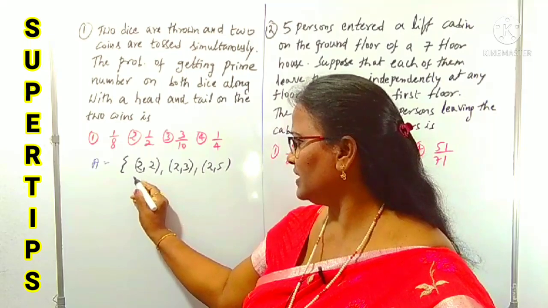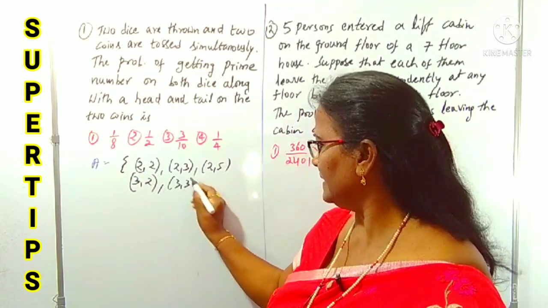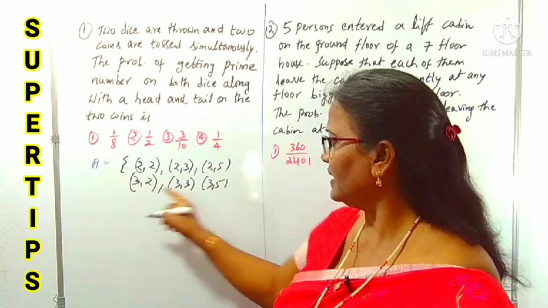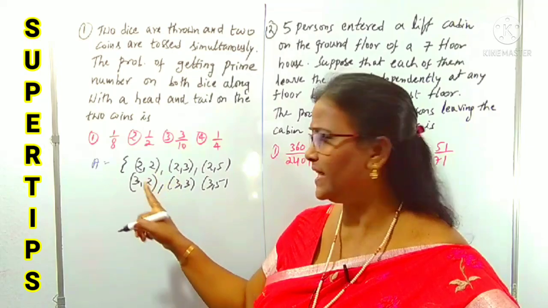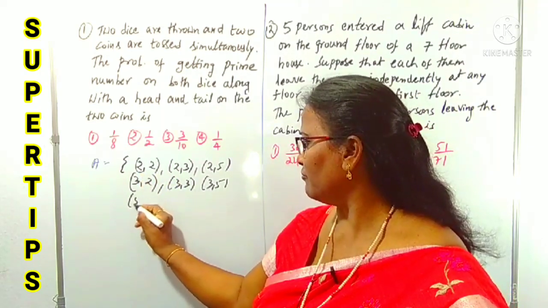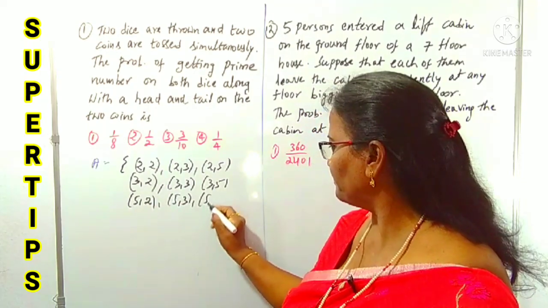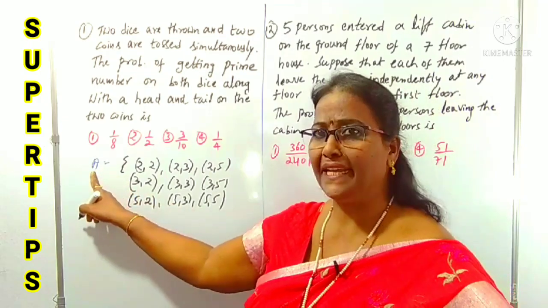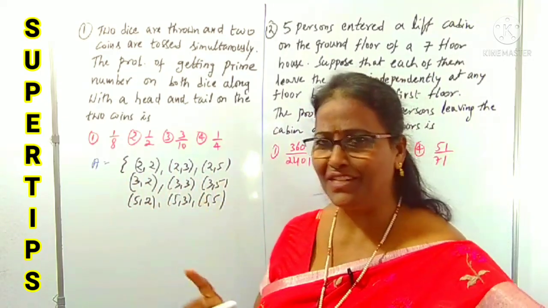Maybe we can start with 3. 3, 2, both are primes. 3, 3, 3, 5. Let A indicate that both dice show prime numbers. And next, with 5: 5, 2, 5, 3, 5, 5. So this event A contains 1, 2, 3, 4, 5, 6, 7, 8, 9 events.